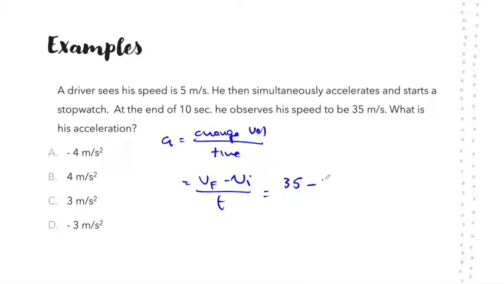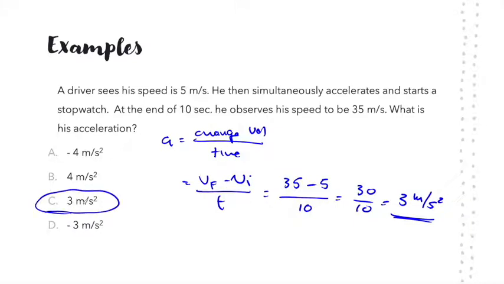His initial velocity is 5 meters per second. And the time to do this is 10 seconds. So by solving this, we have 30 divided by 10. So his acceleration is 3 meters per second squared. And since the velocity increased, the acceleration is positive.